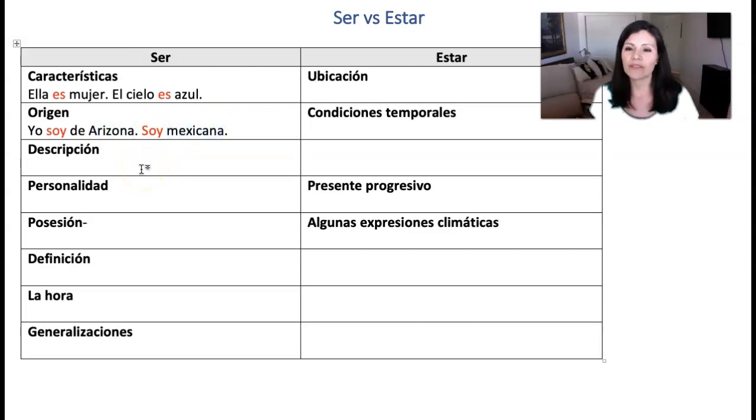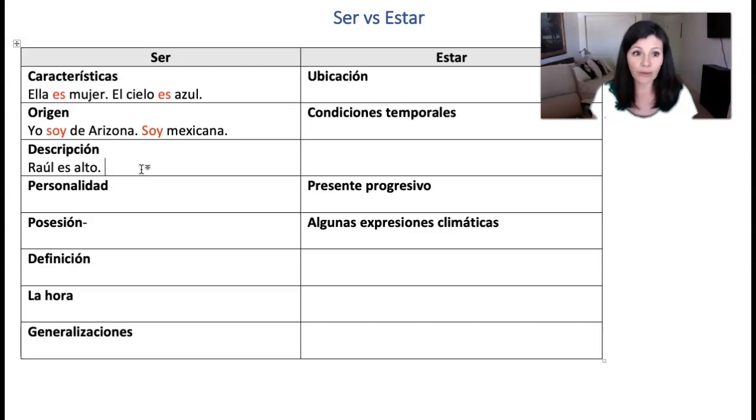In the same way, to describe someone's permanent characteristics, such as their physical permanent characteristics, I would use the verb ser. If I wanted to say something to the effect of Raúl es alto, he is a tall person, so I can use ser.